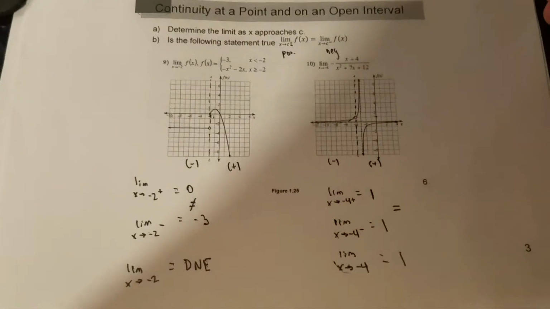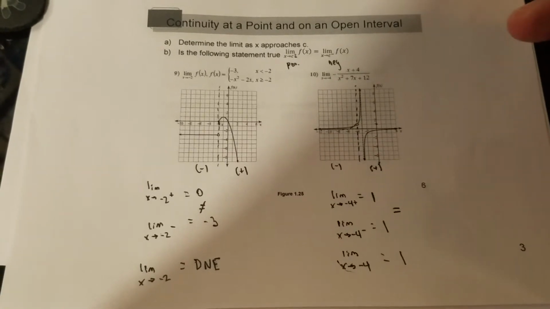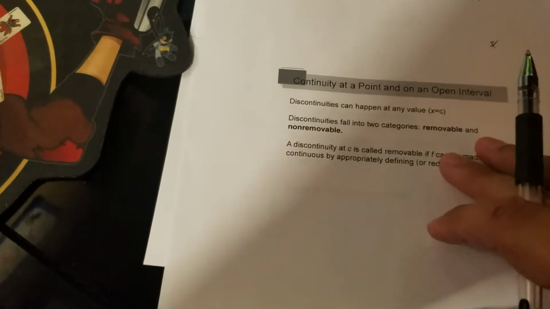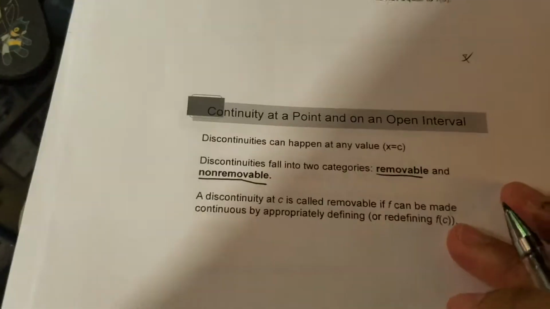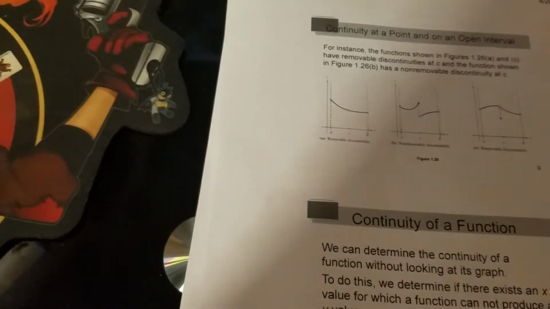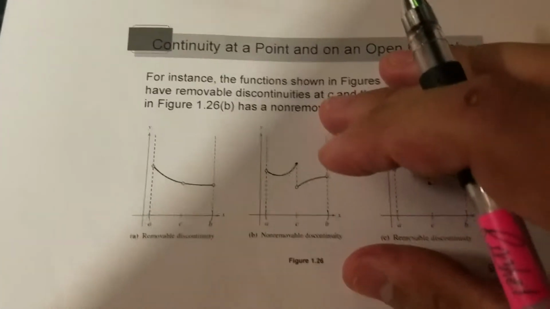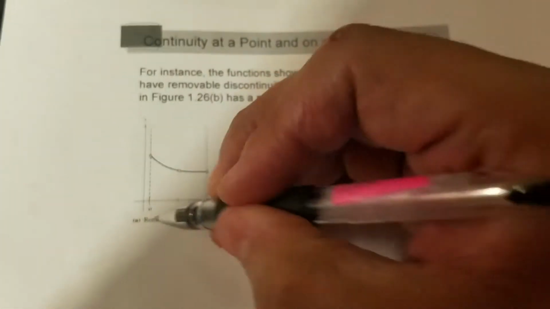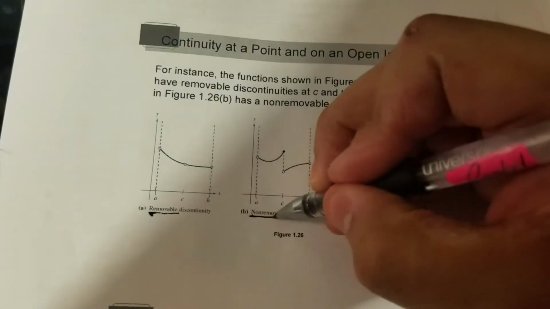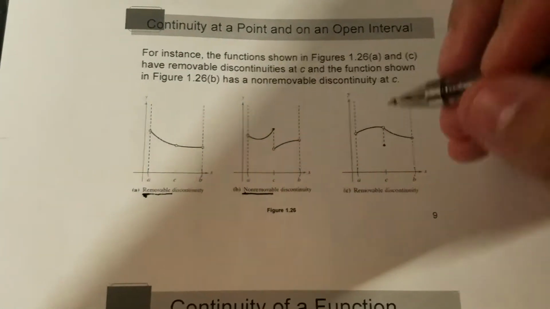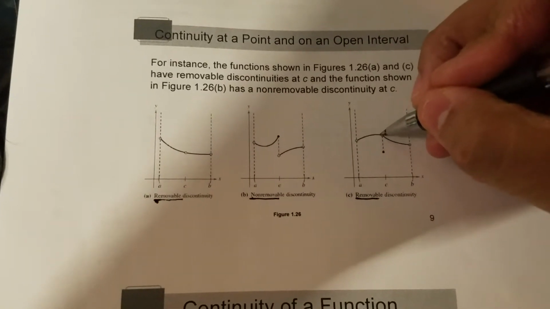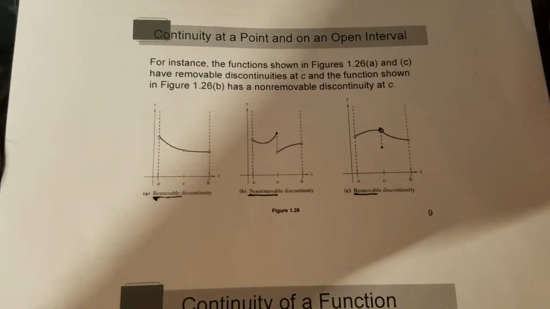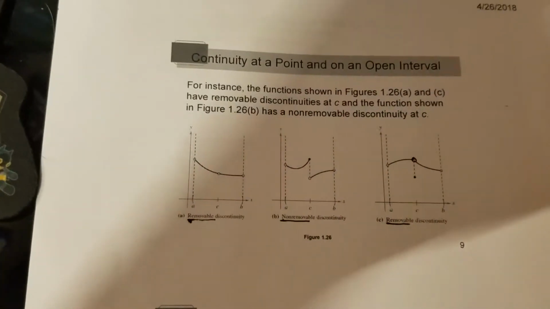So that's pretty much the big thing about today. One more thing here is removable and non-removable discontinuity. Those are the only two categories we're going to deal with. So right here, if I look at these, just be careful with these. This is a removable one. This is non-removable. So when I see a big jump, it's non-removable. When I see just a little open dot here, that's removable. Okay, that's all we have for that.